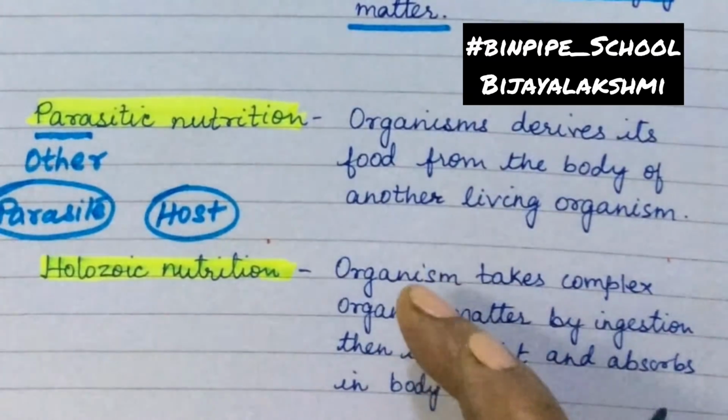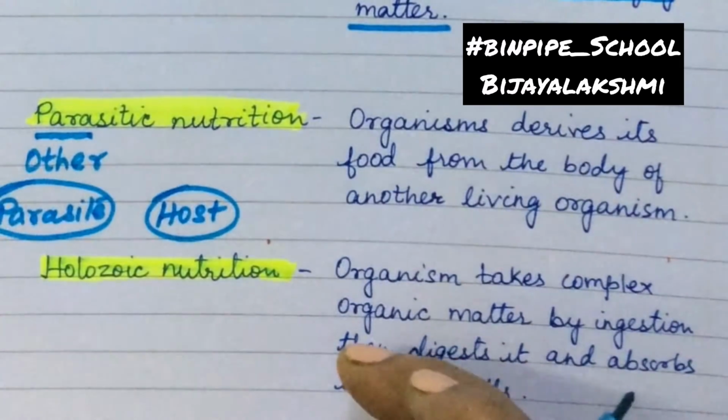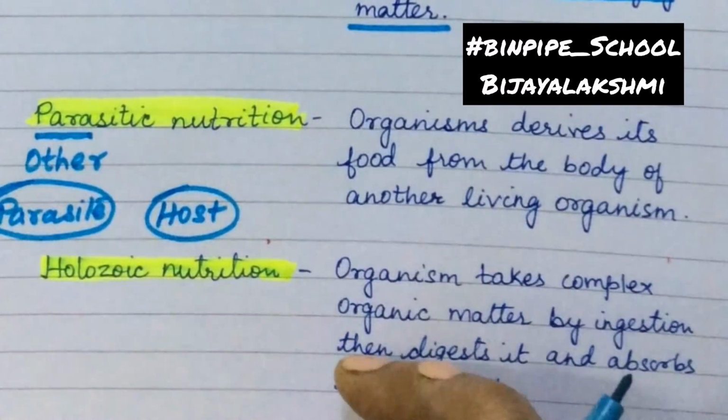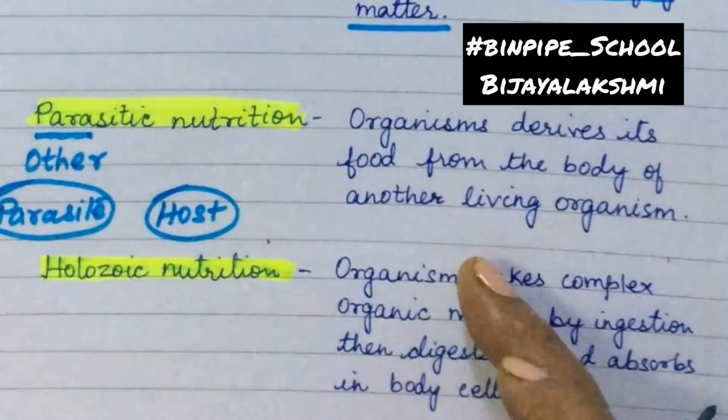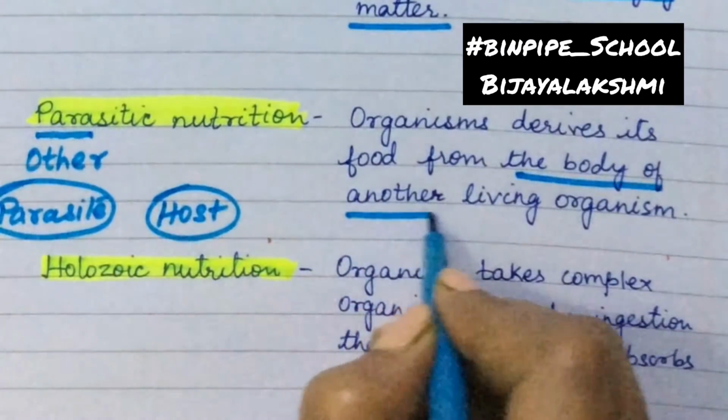They are all examples of parasites. These organisms derive their food from the body of another living organism.